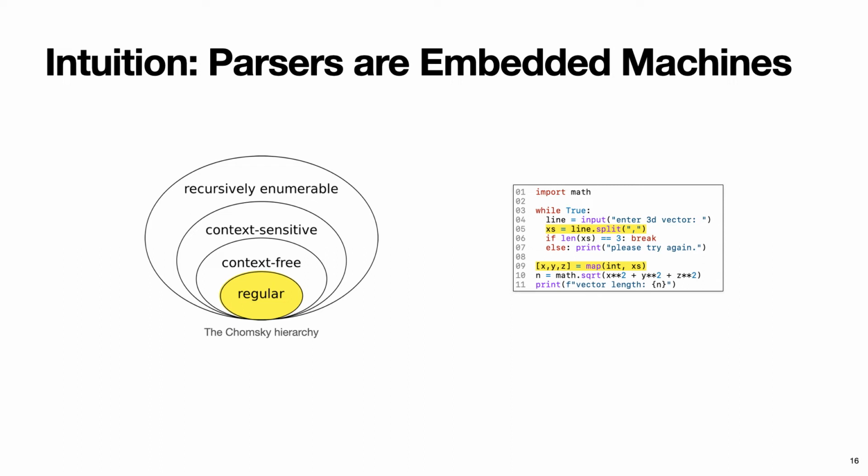Now, any real-world parser or any real-world program will of course do much more than just recognize a language. It will allocate memory, it will throw exceptions, it will perform any kind of unrelated side effects and so on. But at its core, a parser is essentially a recognizing machine that will not significantly exceed the power level of the language it is parsing. A parser, particularly an ad hoc parser, is a simpler machine embedded within the larger machine that is modeled by the general purpose programming language that the whole program is written in. This is the intuition behind our approach.